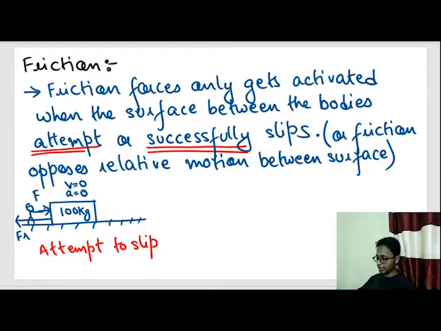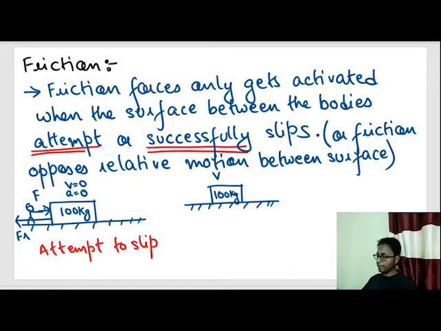Now let's take another case. Now the same block, 100 kg. Now someone hits this block with a heavy hammer or a heavy bulldozer. Okay. So this block starts moving, or gains some velocity v.